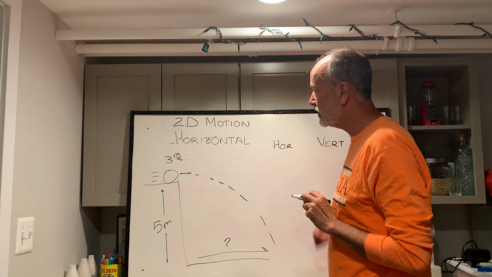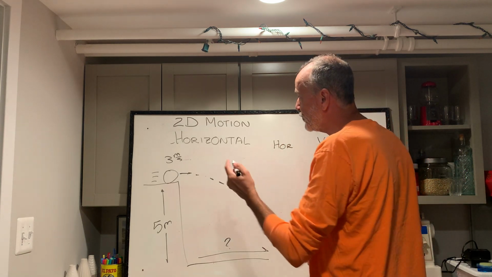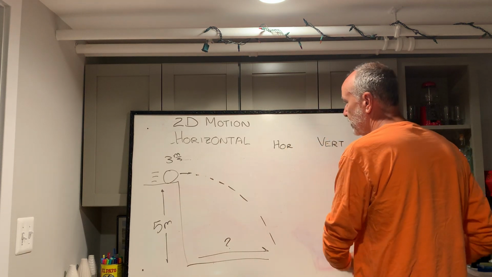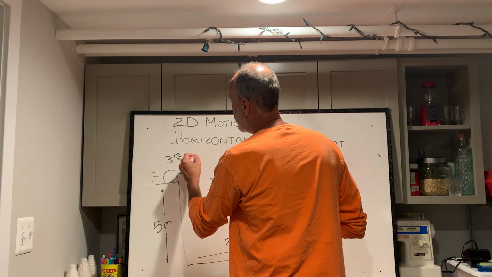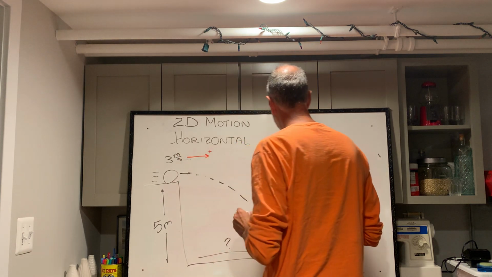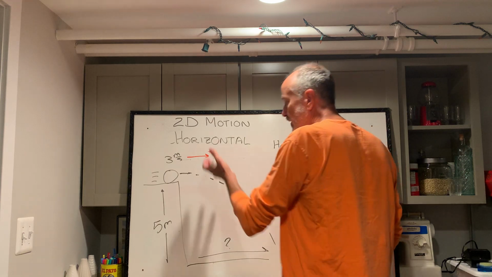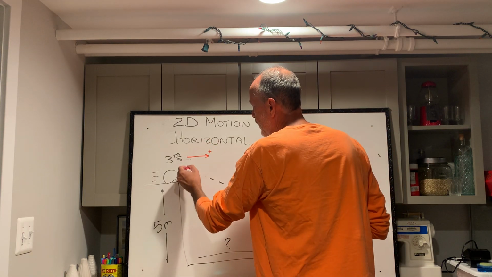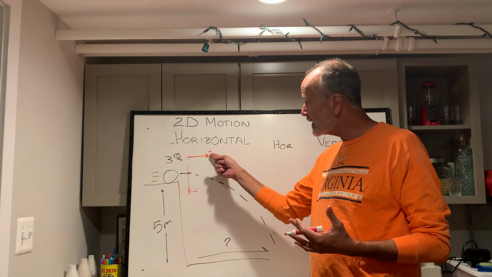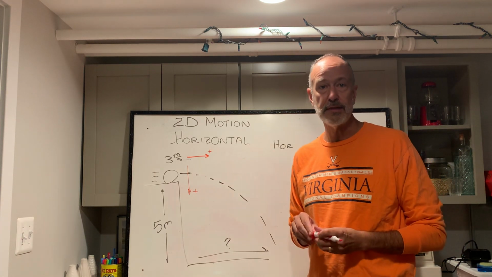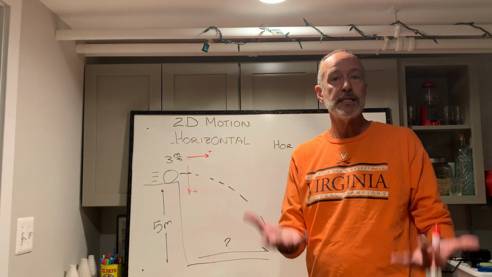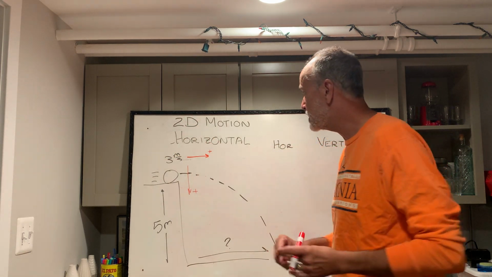Okay, horizontally, what do I know? Well, first of all, let's do it the way we solved acceleration problems. I'm going to pick a frame of reference. I might as well pick a frame of reference for vertical. Everything seems to be going down. I'm going to call down positive for vertical. So in 2 dimensions, I have to pick 2 positive directions, 2 frames of reference. And yeah, you could pick that positive, you could pick that positive. It's okay, as long as you're consistent.